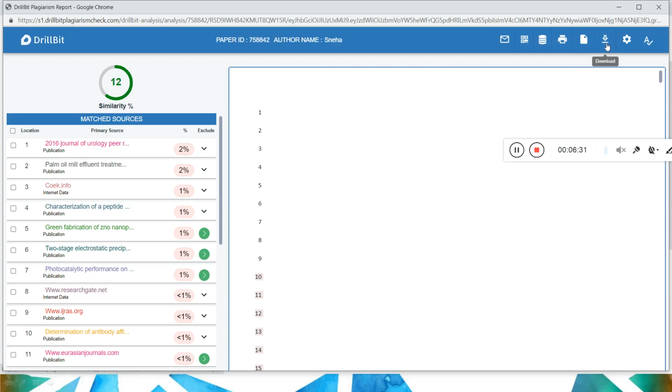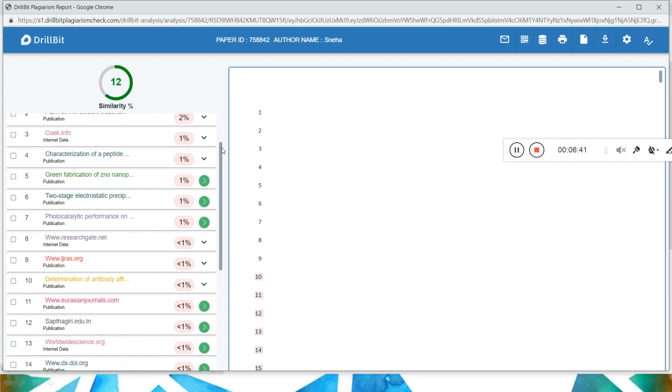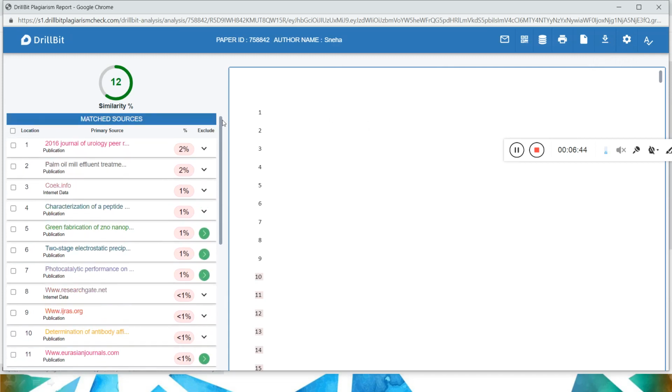And then this is the usual download button. And I've told you about the repositories, which is very important. Excluding self plagiarism is also one more thing which is very much required maybe in some of the universities where self plagiarism is not acceptable. So imagine this 2% report what you got is from one of your publications, and that is your paper itself. Now when you're submitting your thesis, you don't want that to come. It has to come as excluded.